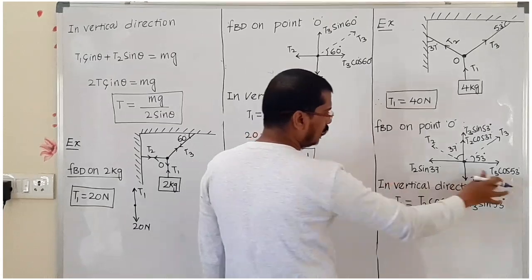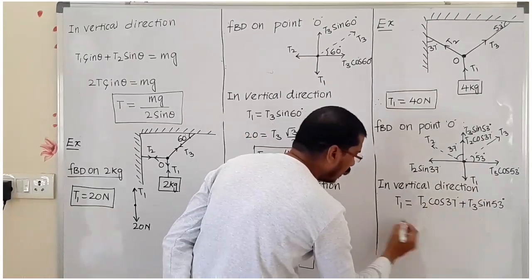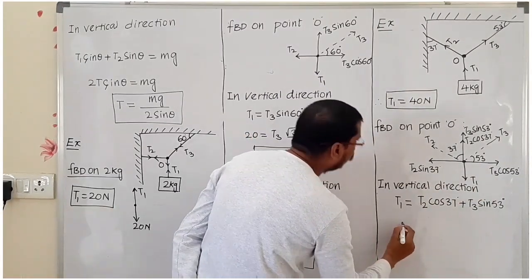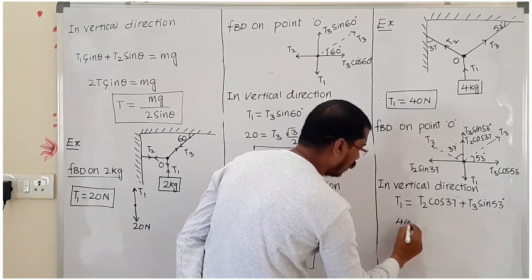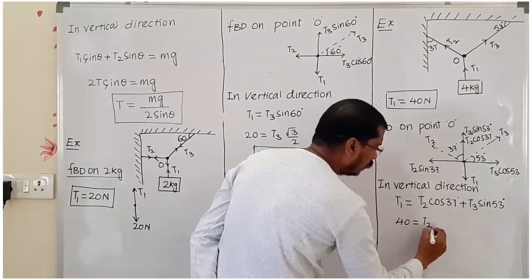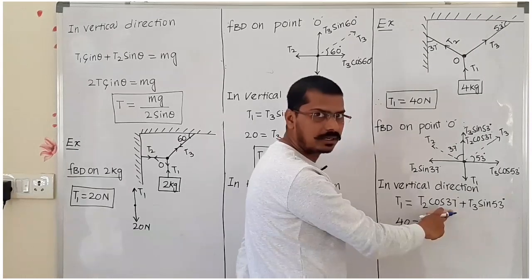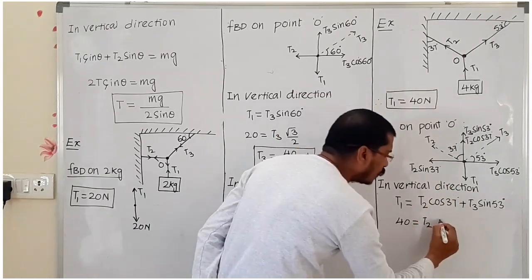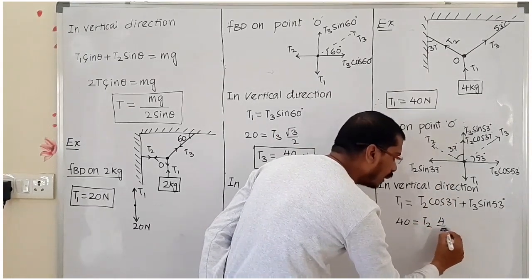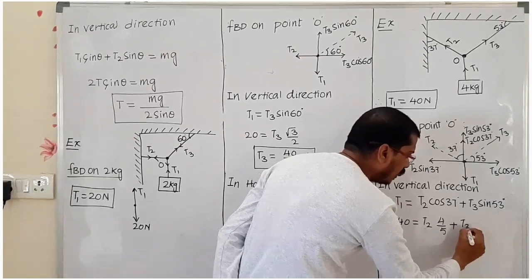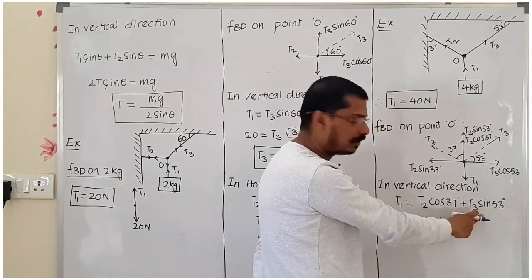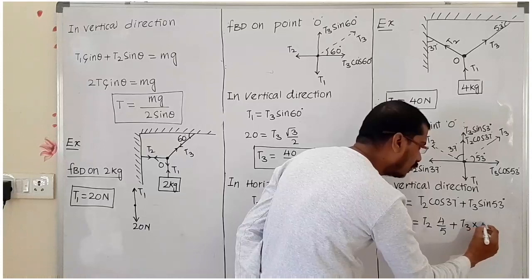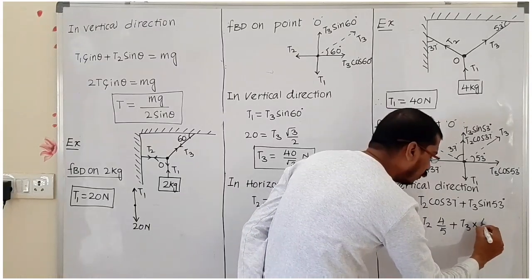Now by using this condition, T1 equals 40, and the cos 37 value we can write as 4 by 5, plus T3 sin 53, and sin 53 is also 4 by 5.